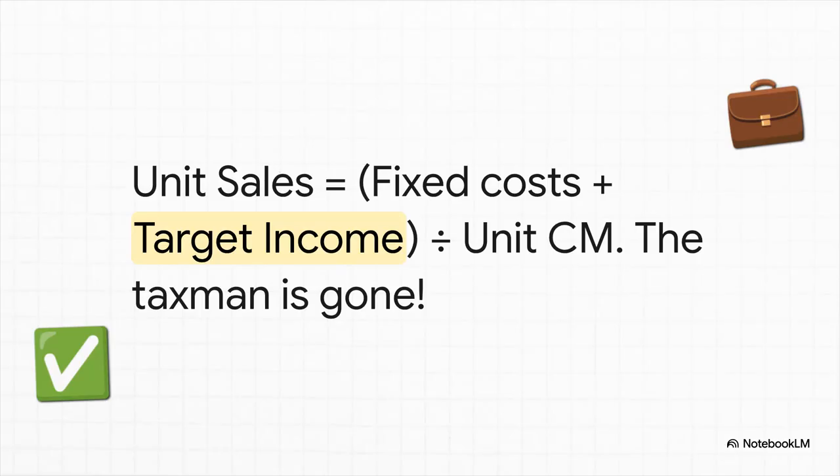Once you've got that $1,600, your pre-tax operating income, guess what? The taxman's job is done. You don't need to worry about him anymore. You just drop that $1,600 right back into the standard formula method from earlier. Add your fixed cost to that target operating income and divide the whole thing by your contribution margin per unit.